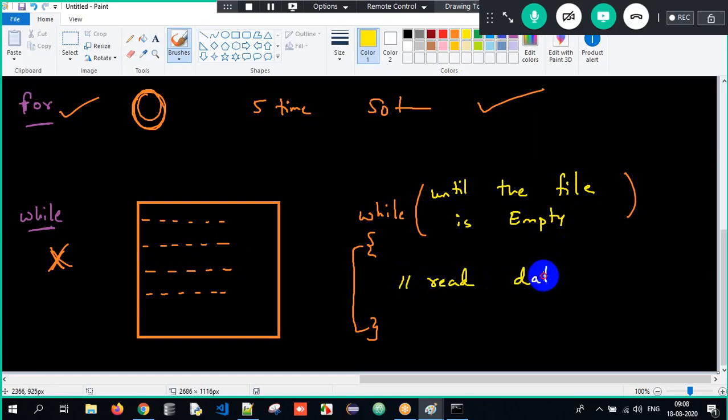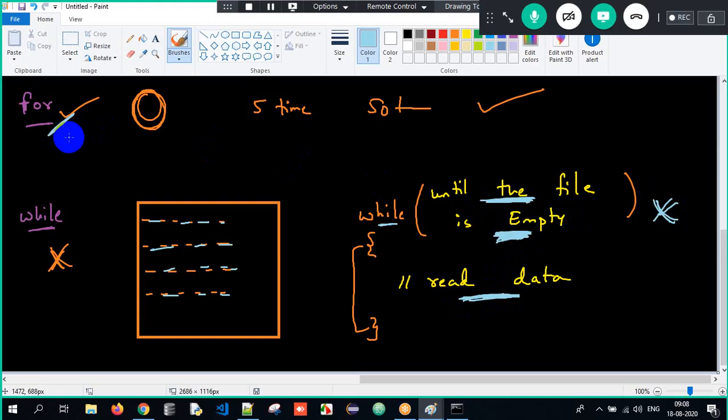Read data. I don't know how many characters are there in my file, how many words or letters. I have to keep on reading everything. So I write a condition: until the file is empty, keep on reading. Is the file empty? No, read data. Is the file empty? No, read data. Is the file empty? No, read the data. Is the file empty? Yes. So stop the traversing.